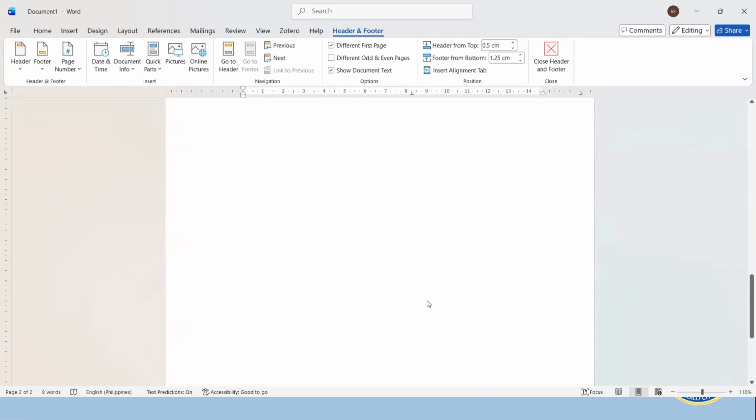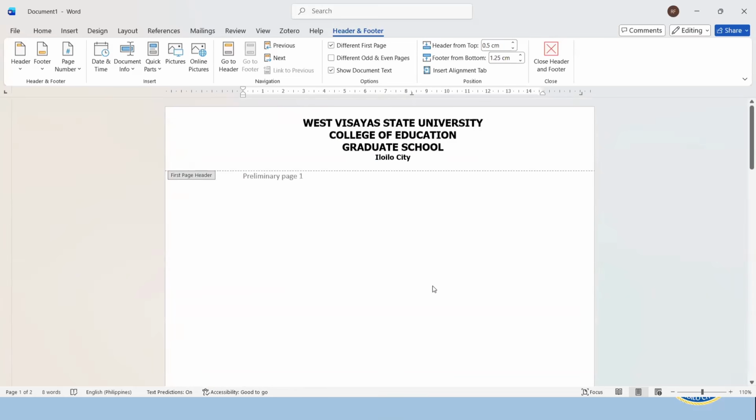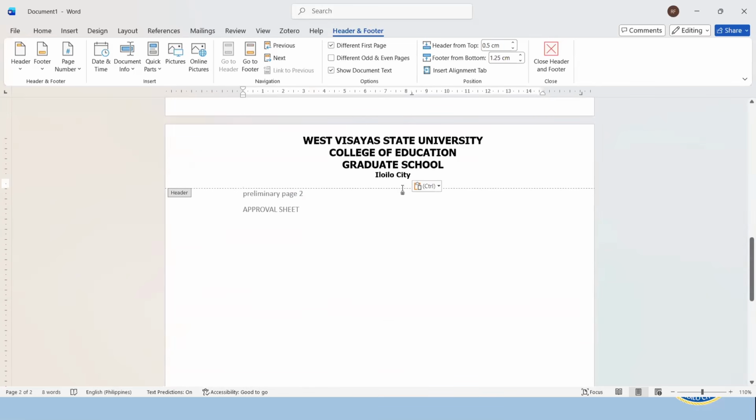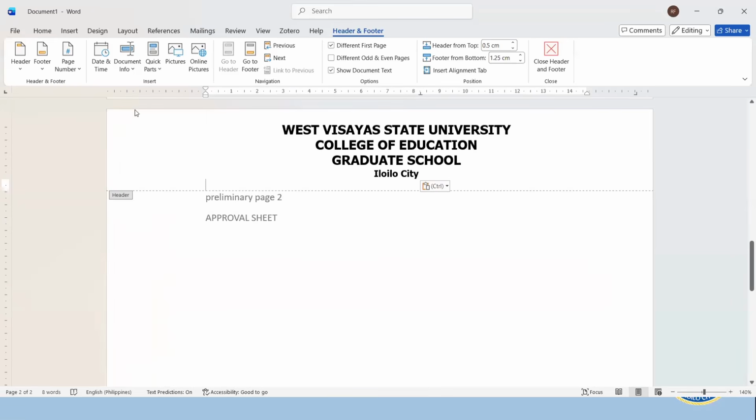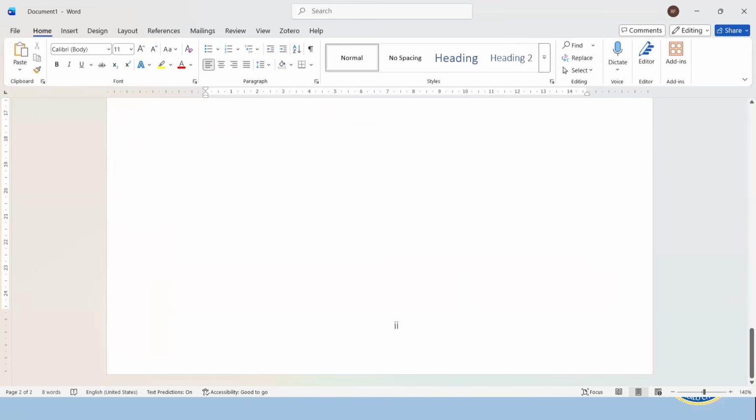Okay, none. Now, as you can see, the second page does not have a header yet. So what I'm going to do is just highlight this one, copy, and paste. Observe that there is a space after Iloilo City. This will also provide us with enough space before the beginning of the text in the body of your manuscript. Okay, now we are ready to prepare the pages for the next chapters.